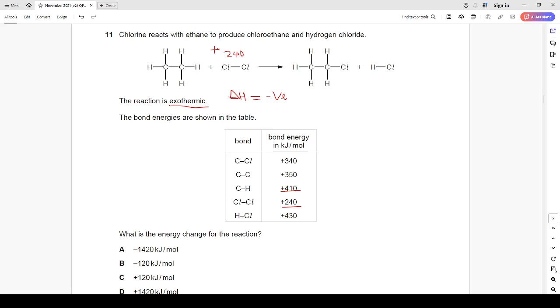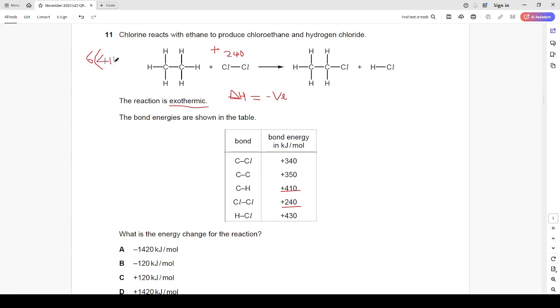Therefore, by simple calculations, carbon to hydrogen bond here in how many places? Carbon to hydrogen 1, 2, 3, 4, 5, 6. So we have 6 carbon to hydrogen bonds, and the value of carbon to hydrogen bond from the table is 410.